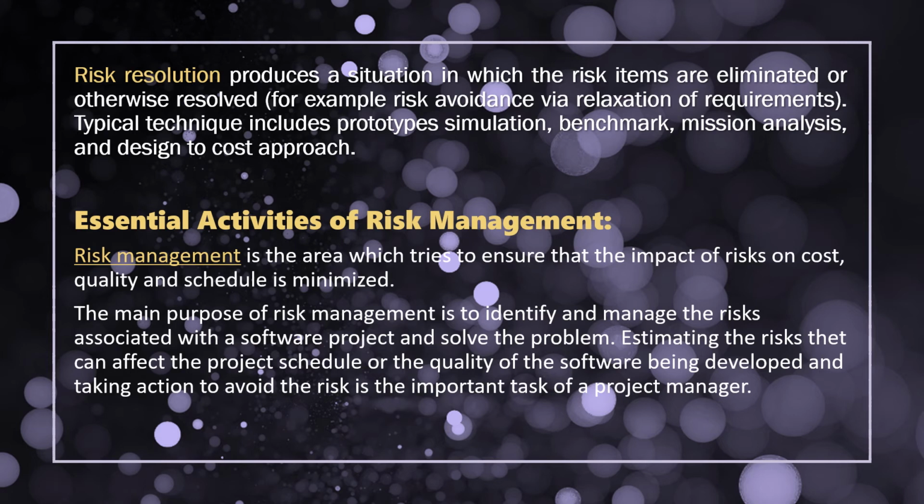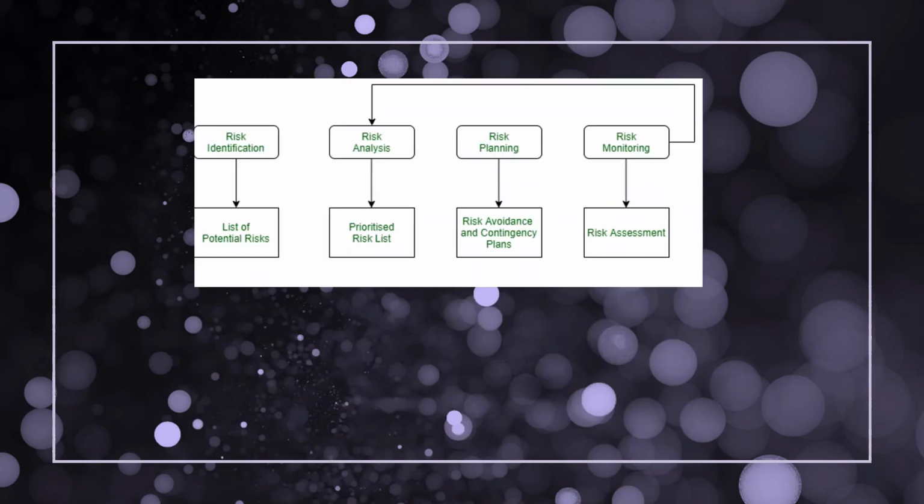So what is cost, what is the quality, what is the schedule, it can be minimized in that risk management. So the main purpose of risk management, as we said earlier, is identifying and managing the risk and solving the problems of the software project. Estimating all the risks which can affect our project schedule or quality, and taking action to avoid the risk, is an important task of the project manager.